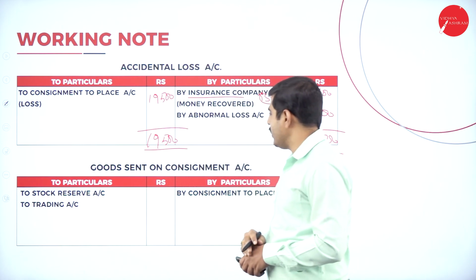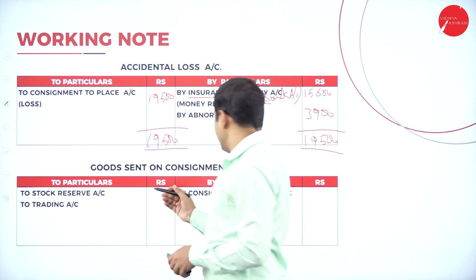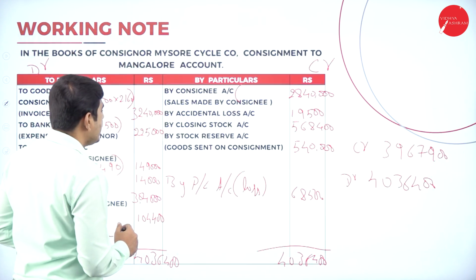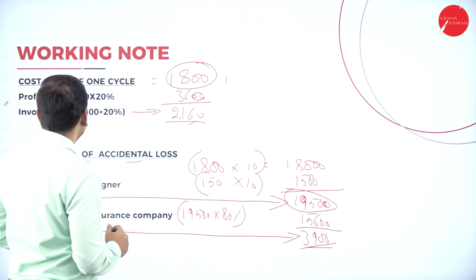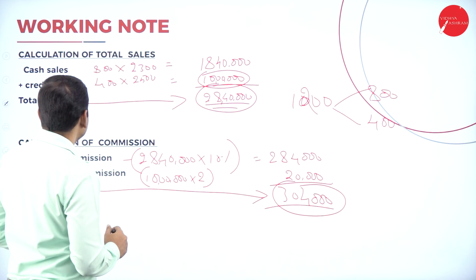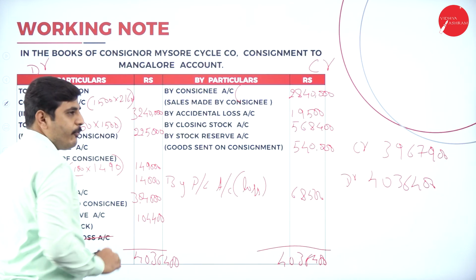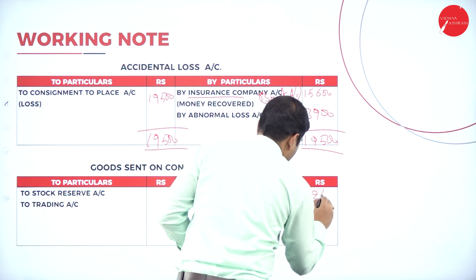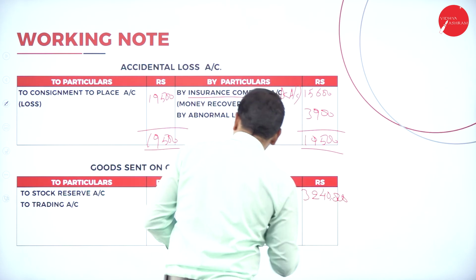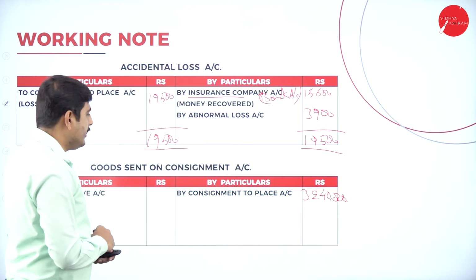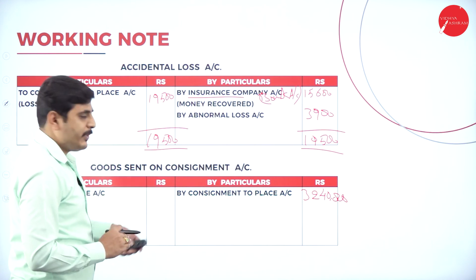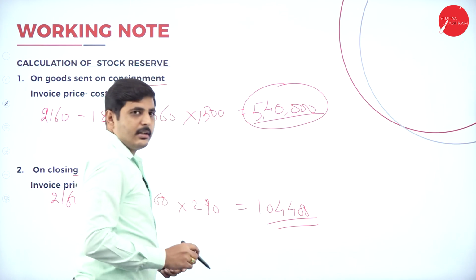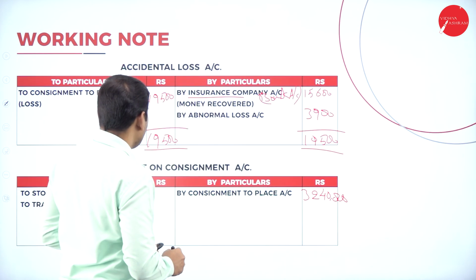Coming to the goods sent on consignment account. What is the total goods we have sent? Total goods we have sent is 32,40,000. So 32,40,000 by goods sent on consignment account, consignment to Mysore account. Next one, what is the total stock reserve on goods sent on consignment? 5,40,000.